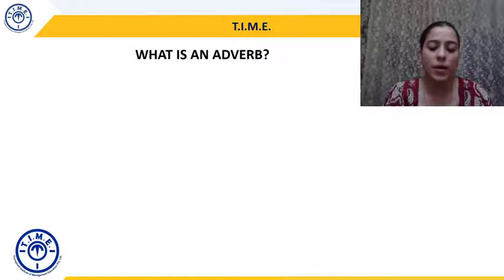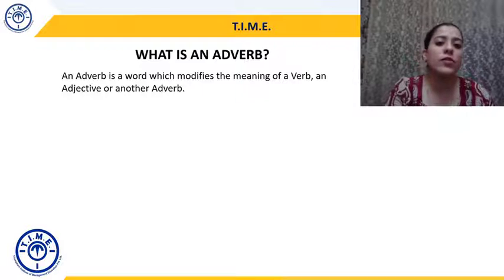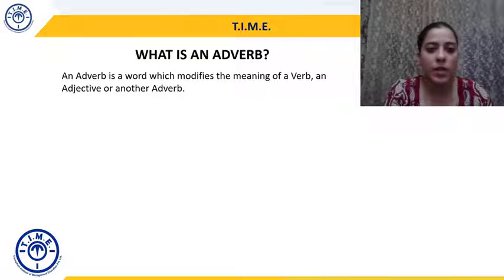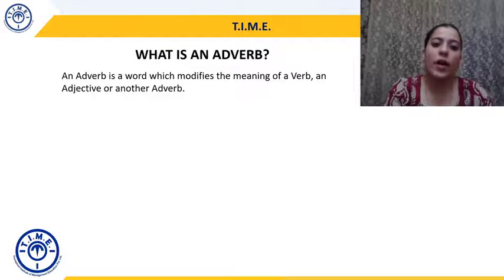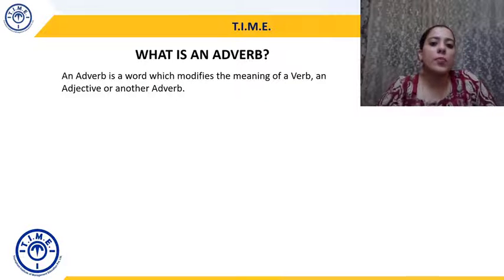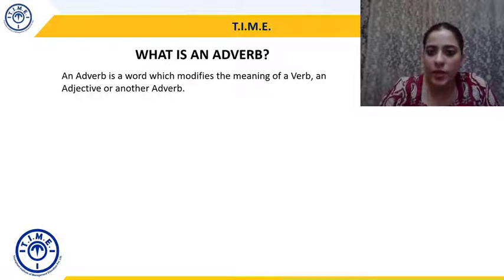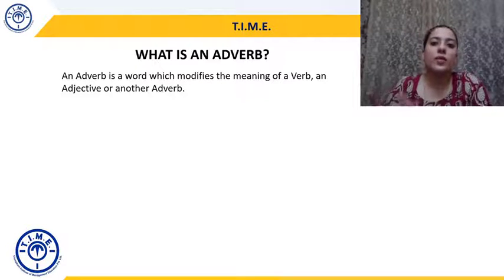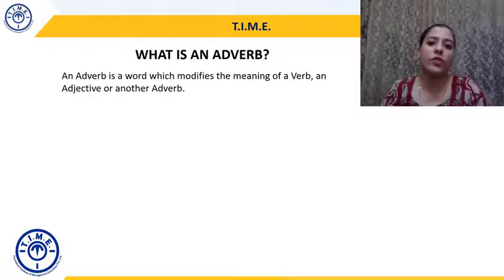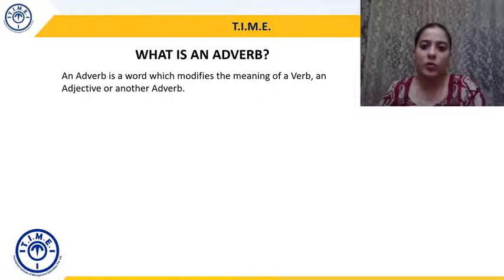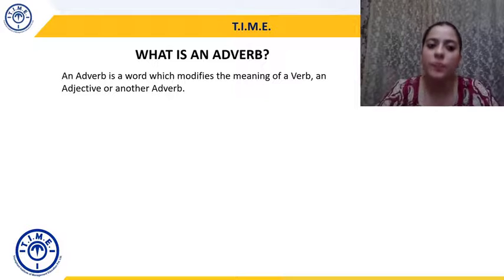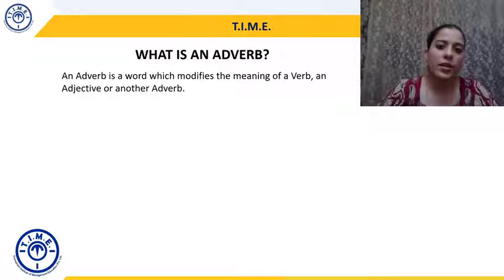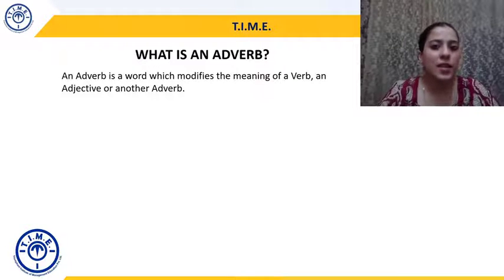Adverb का मतलब क्या? So adverb is a word which modifies the meaning of a verb, an adjective, or another adverb. From our previous discussions, we know what a verb is. We also know what an adjective is. So an adverb will modify the meaning or add to the meaning of a verb, an adjective, or another adverb. It will give you descriptions of the verb, adjective, or another adverb. Let's understand this with a few examples.